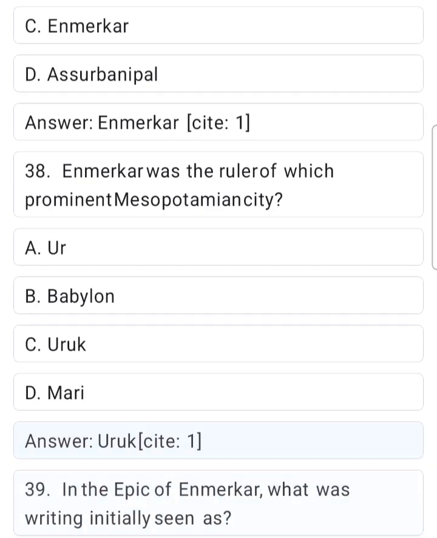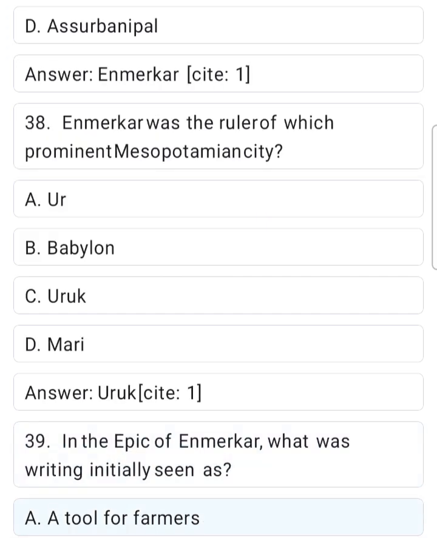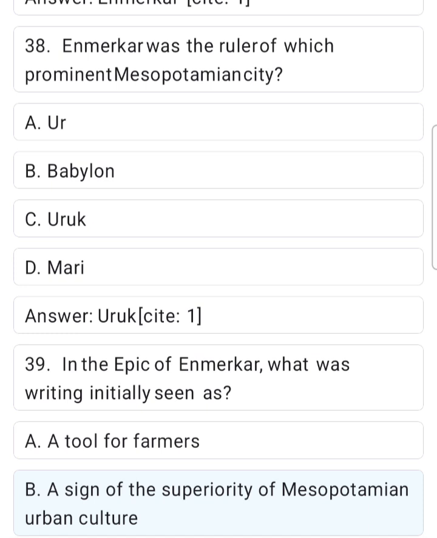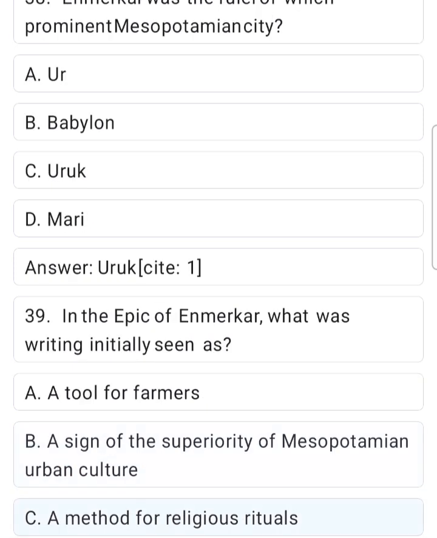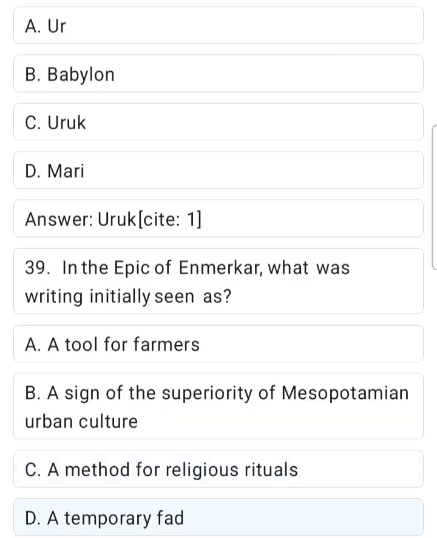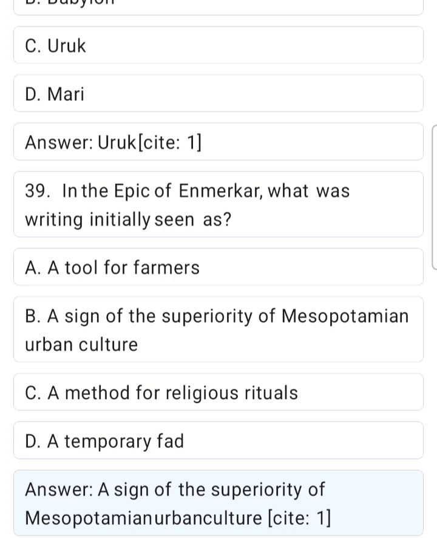Site 1. 39. In the Epic of Enmerkar, writing was initially seen as A. A tool for farmers. B. A sign of the superiority of Mesopotamian urban culture. C. A method for religious rituals. D. A temporary fad. Answer. A sign of the superiority of Mesopotamian urban culture.